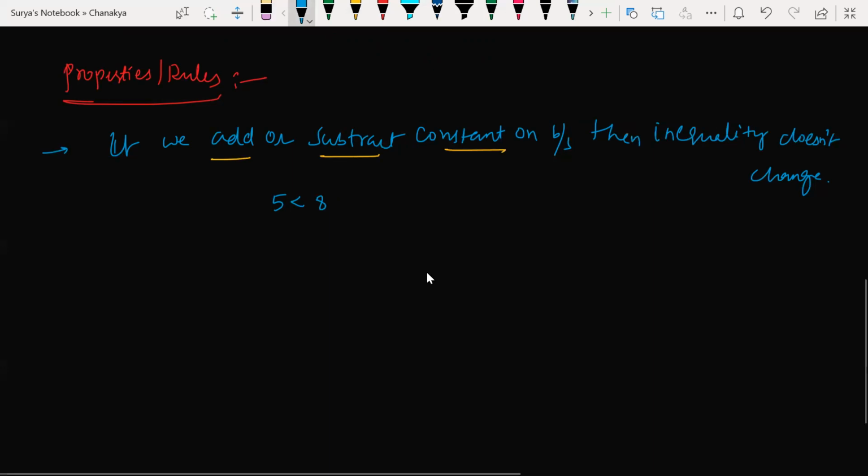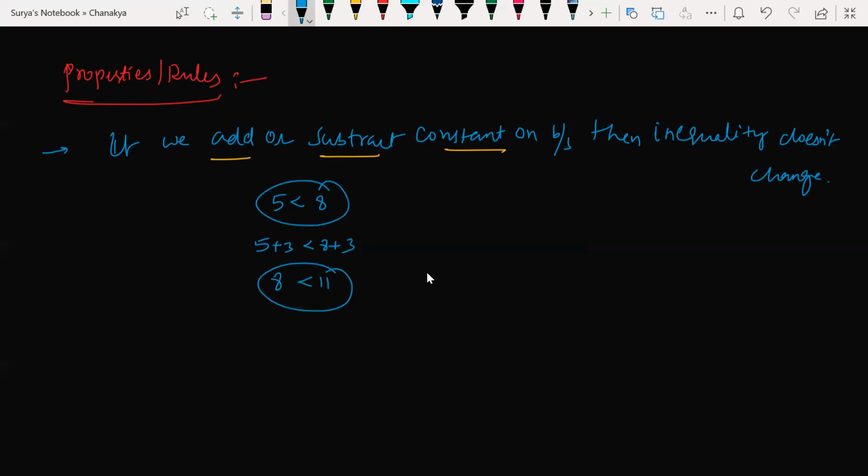Let's say I'm adding 3 on both sides. 5 plus 3 is 8, and 8 plus 3 is 11. This was a true statement, and after adding 3 on both sides the statement is still true. The inequality is not changing. It was less than, and it is still less than. Isn't it? Getting my point? Understood, children?